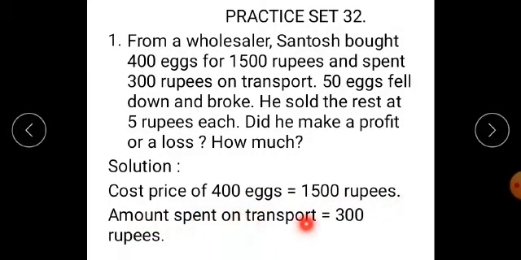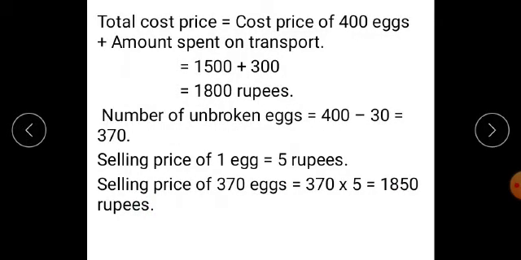Amount spent on transport is equal to 300 rupees. Therefore, total cost price is equal to cost price of 400 eggs plus amount spent on transport. Therefore, 1500 plus 300 is equal to 1800 rupees. Number of unbroken eggs, or the number of eggs which were intact, is equal to 400 minus 30 is equal to